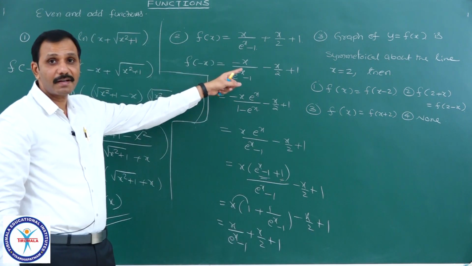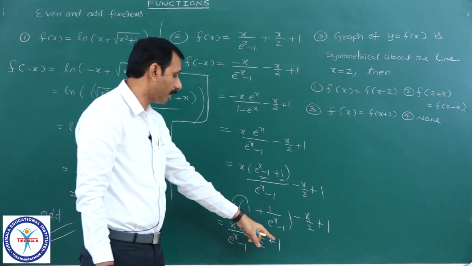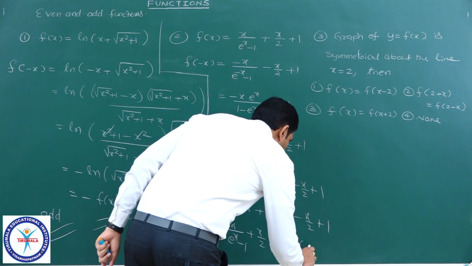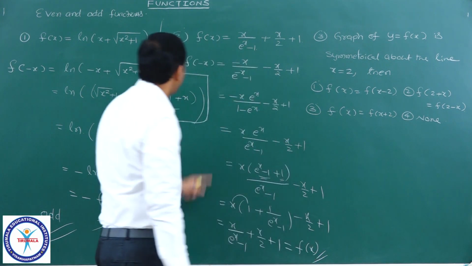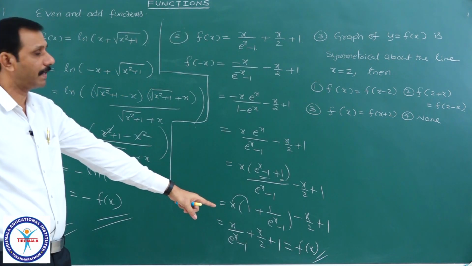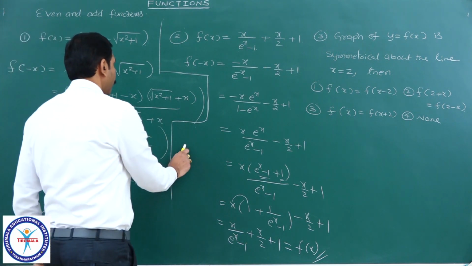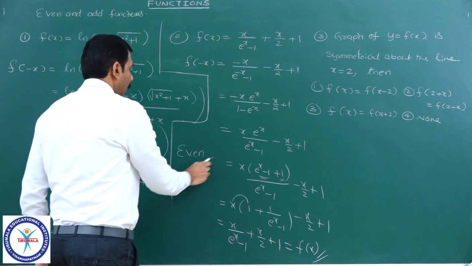Is it that function or not? x by e power x minus 1 plus x by 2 plus 1. Yes, it is equal to f of x. Hence, f of minus x equal to f of x means we can say the given function is an even function.